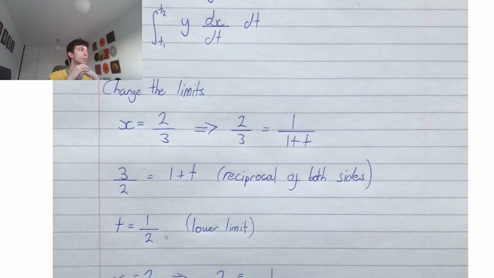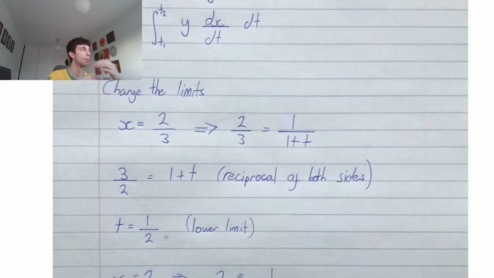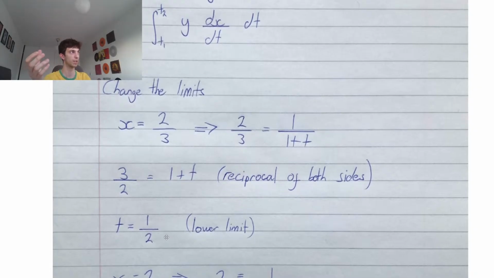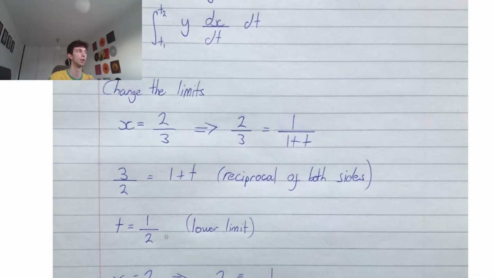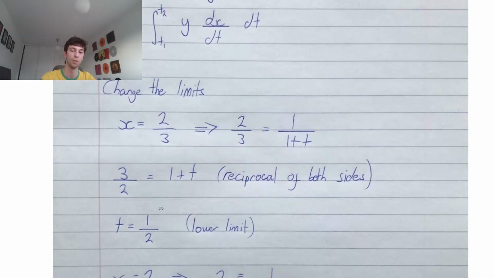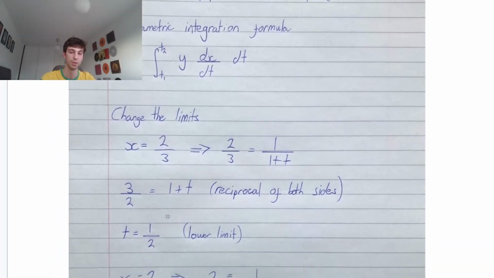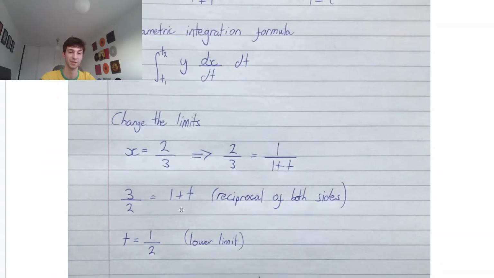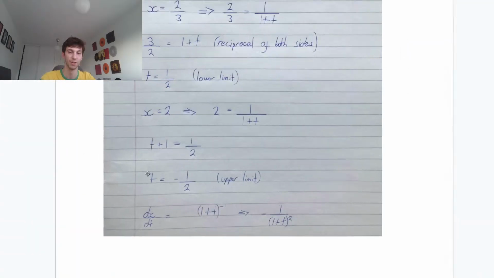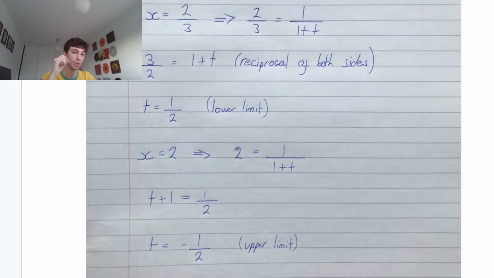Remember, guys, if your limit's in terms of t, if you don't have that upper limit larger than that lower limit, do not worry. You still have that lower limit from our x values to be the lower limit of the t values, and the upper limit to still be the upper limit of the t values. Don't get stressed if the lower limit is bigger than the upper limit. So changing the upper limit, guys, we have x equals 2. So we set 2 equal to 1 over 1 plus t.